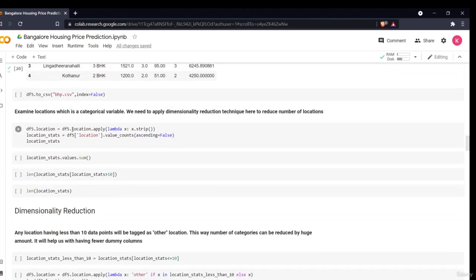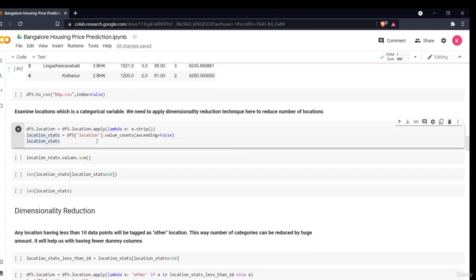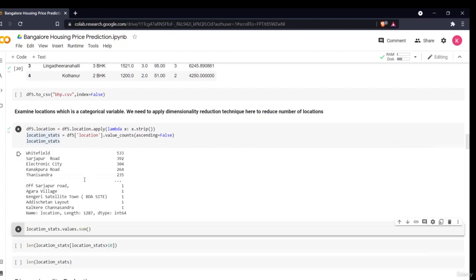So now in this section we'll be using dimensionality reduction on location, because as you see, the location column has a large number of locations. If we do one hot encoding, it will create a huge number of dummies, which will create problems. So what we'll do, we'll just see how many locations there are. As you can see, there are many locations, around 1287. 1287 is the length. There are that many different locations.